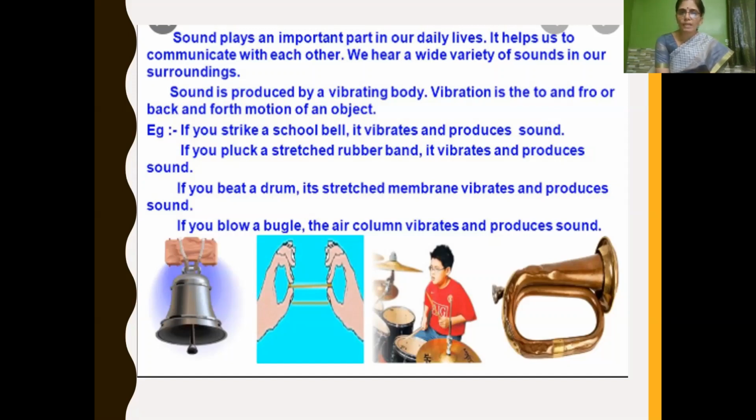Examples: if you strike a school bell, it vibrates and produces sound. If you pluck a stretched rubber band, it vibrates and produces sound. If you beat a drum, the stretched membrane of the drum vibrates and produces sound. The same way, if you blow a flute or bugle, the air column vibrates and produces sound. So from these examples, we can understand that sound is produced by vibration. Once the vibration stops, the sound produced will also stop.